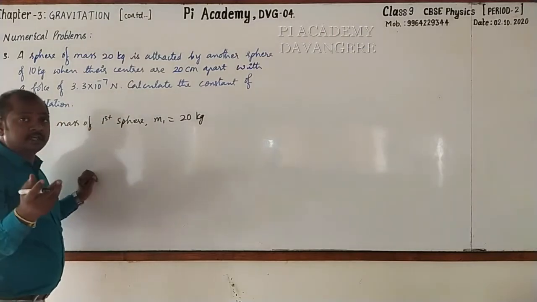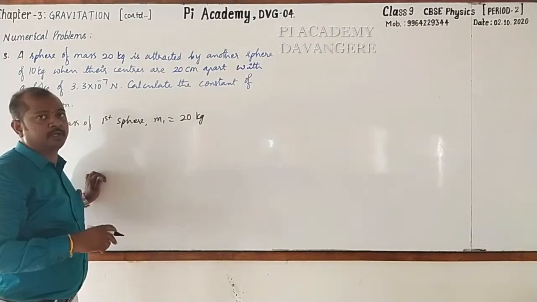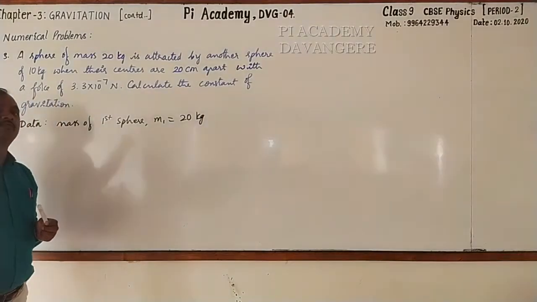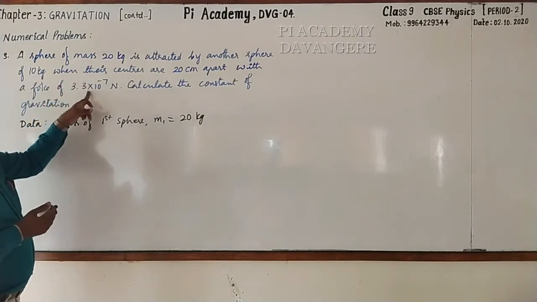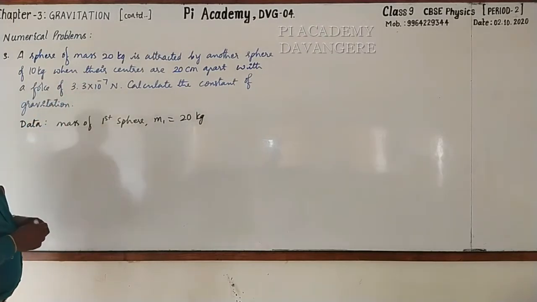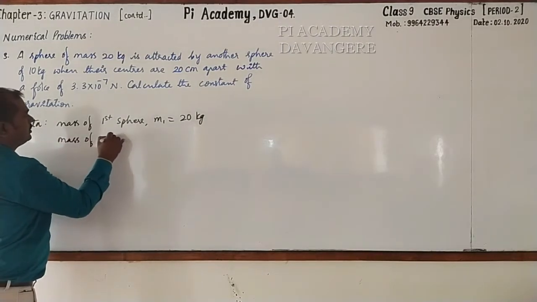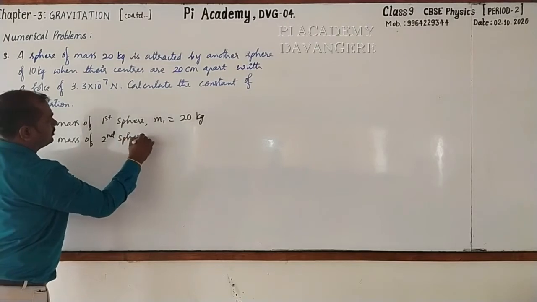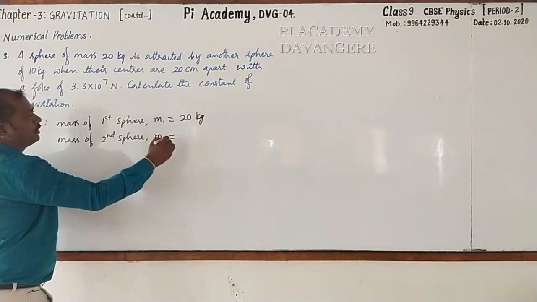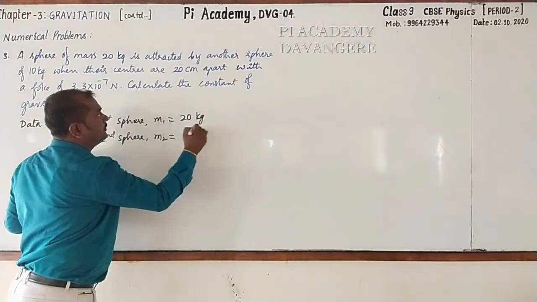That means the second sphere will attract the first sphere, but the mass of the first sphere is more. So that is why here we got this much value, that is the force acting between those two. Next, write mass of second sphere. It is M2, which is equal to 10 kg.